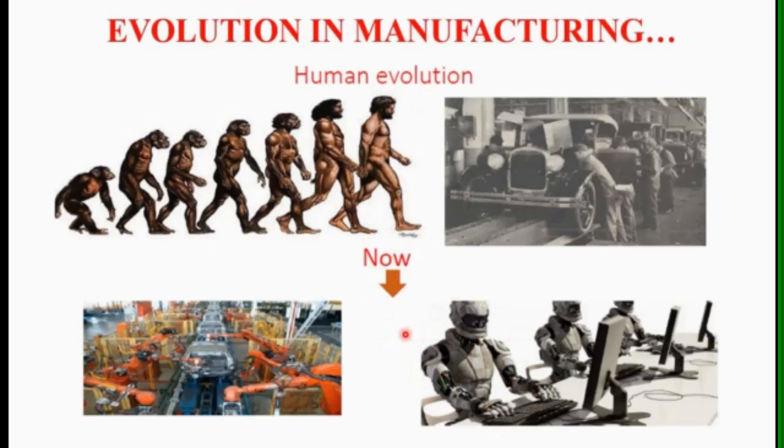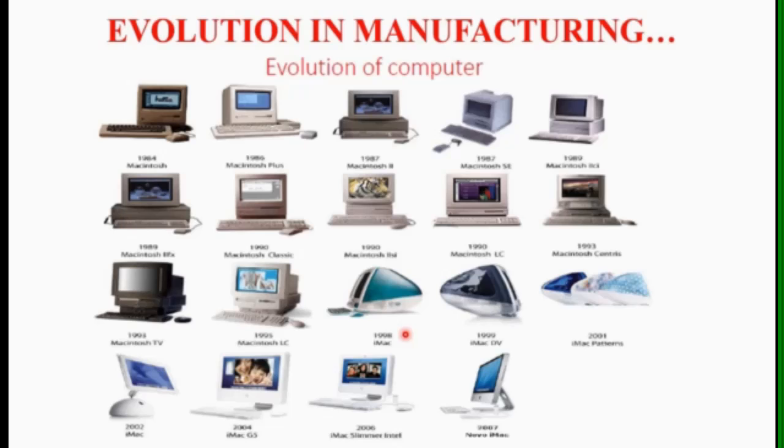Now from human revolution to the manufacturing industry revolution, we can see a very drastic change. Here is the evolution of the computer from 1984 to 2007 or today. This computer evolution was a very drastic change.